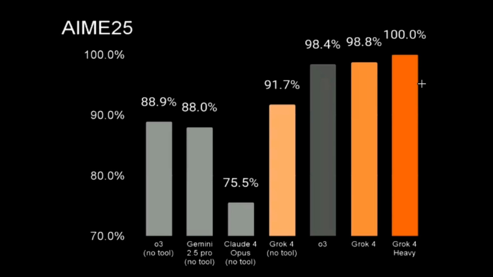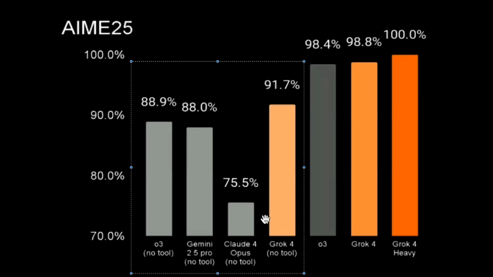So looking at the benchmarks, it seems that Grok 4 is very good at tool usage. That is the reason we are able to see the very drastic improvements when the model is actually given some tools. But this is the main thing that we have to see, the no tool usage. This is what we have been tracking for months. So here you can see this model scores 91.7%.